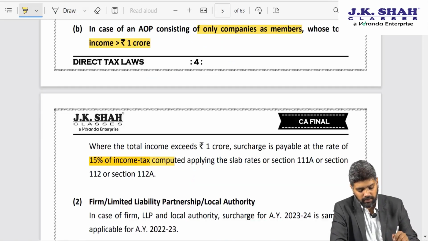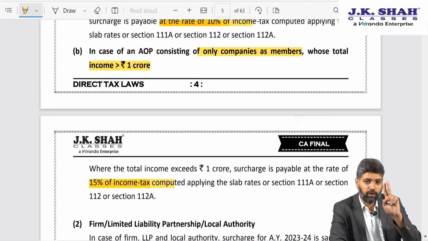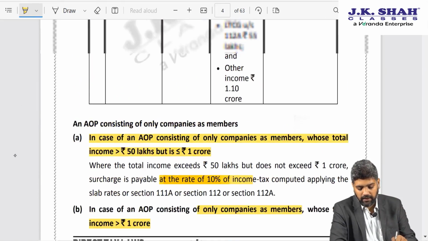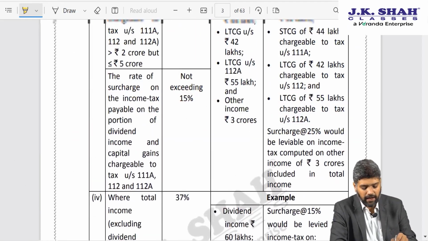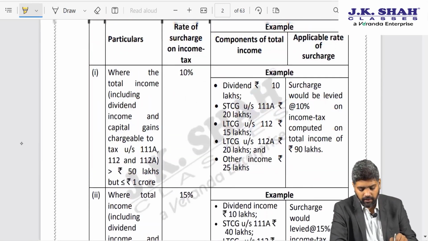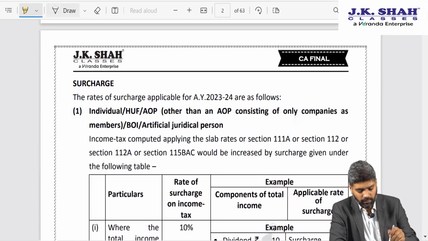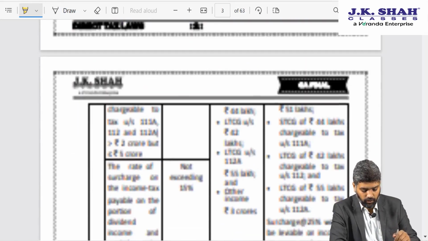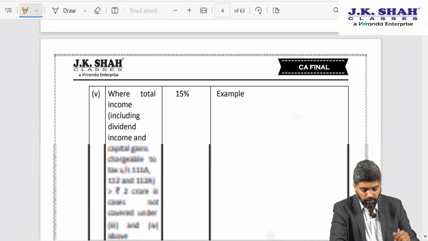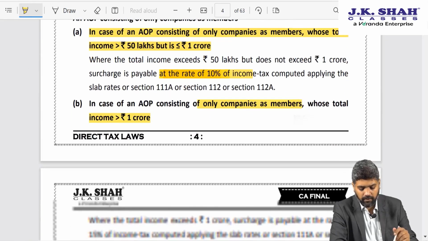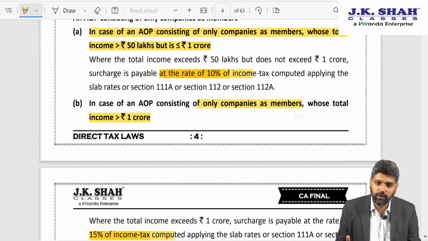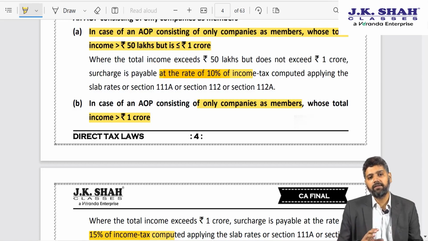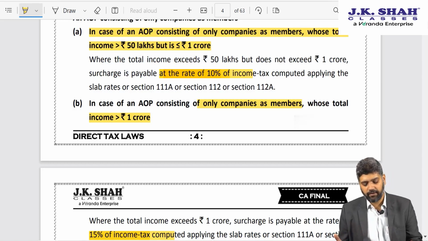I hope this amendment is clear. So with regard to surcharge, there were two amendments. One is that now as far as income under section 111A, 112 and 112A is concerned, the maximum rate of surcharge shall be restricted to 15%. And as far as your AOP is concerned, where all members are companies, again the surcharge shall depend on your total income. If the total income exceeds 50 lakhs but does not exceed 1 crore, it is 10%, and in case the total income exceeds 1 crore, in that case it is 15%.